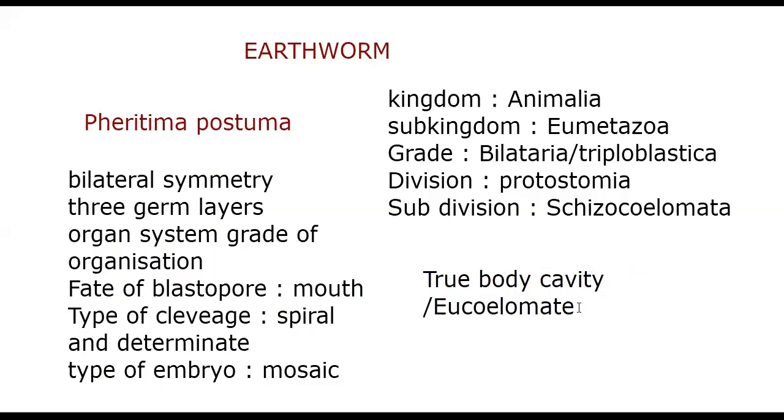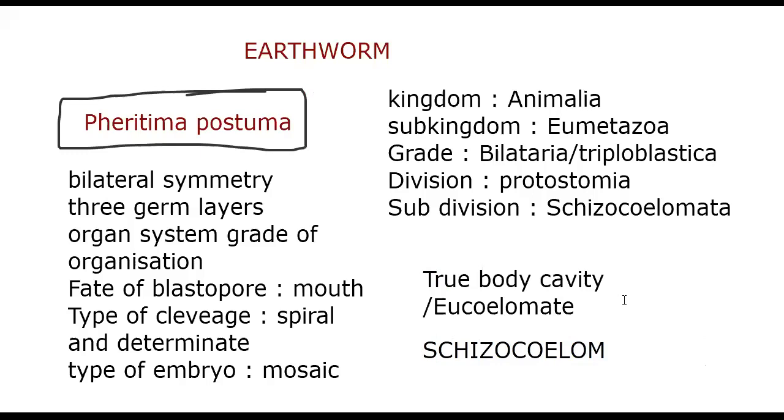What type of eucoelomate condition? The true body cavity is formed from scattered mesodermal pouches or splitting of the mesoderm. So that's why we call such a body cavity a schizocoelom. These are common features we are discussing for Pheretima posthuma, shared not only by the earthworm but by all members of the phylum Annelida.